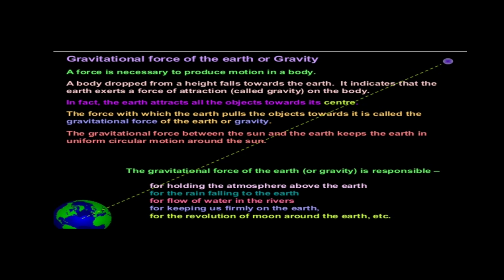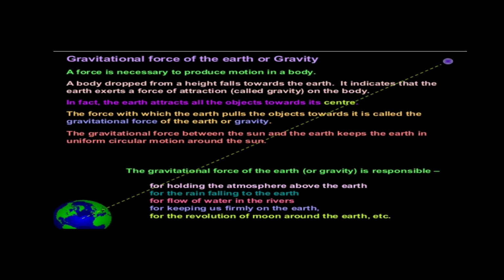The gravitational force between the sun and the earth keeps the earth in uniform circular motion around the sun. For example, the earth moves around the sun, one revolution in 365 days, that is 1 year. So what makes it move around the sun uniformly and constantly?